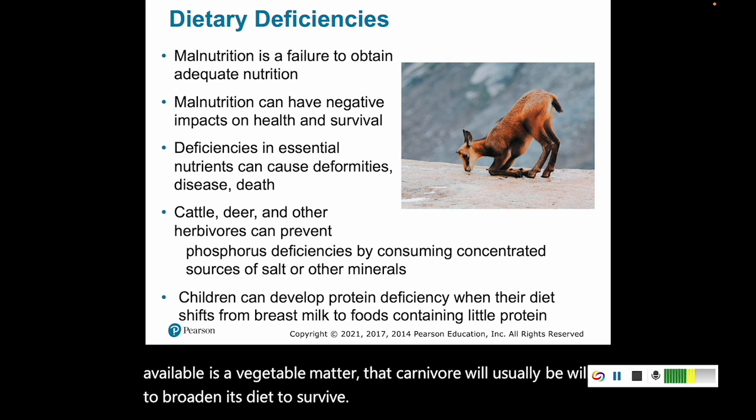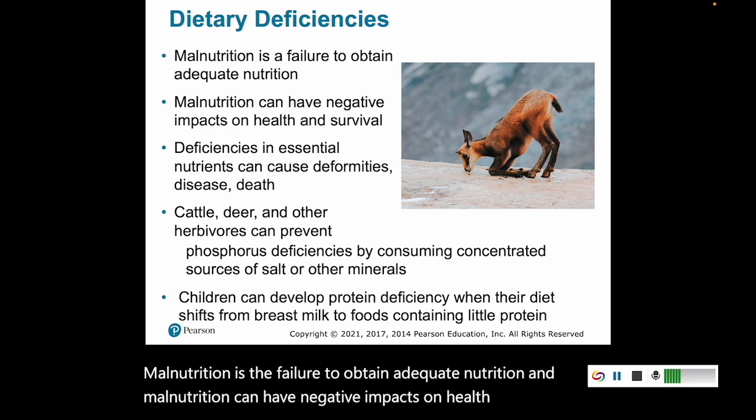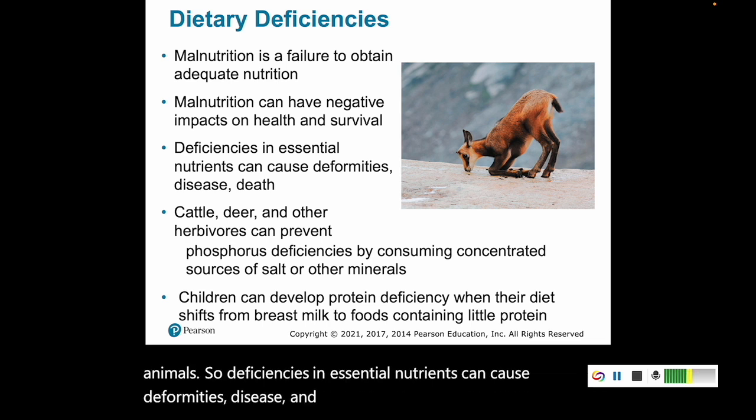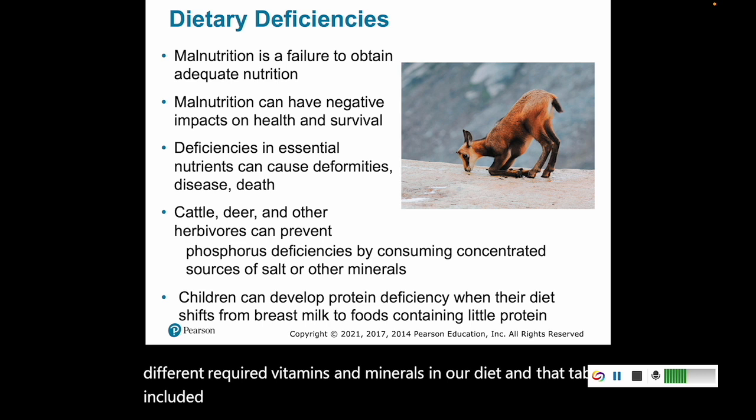Malnutrition is the failure to obtain adequate nutrition, and malnutrition can have negative impacts on health and survival of animals. So, deficiencies in essential nutrients can cause deformities, disease, and death. We just went through some different required vitamins and minerals in our diet, and that table included different effects of not having enough of those nutrients.